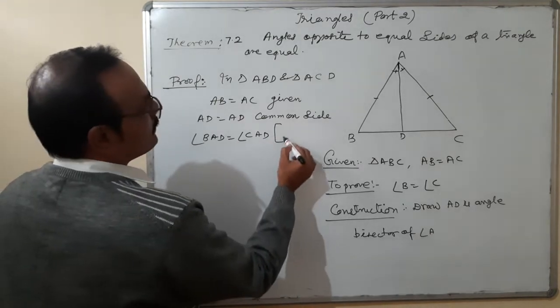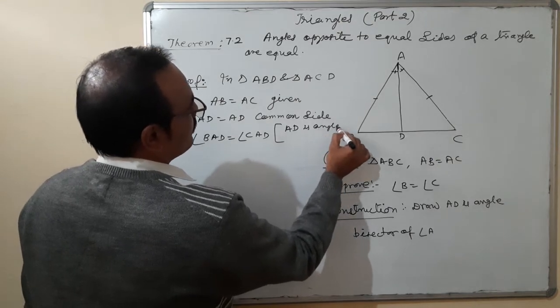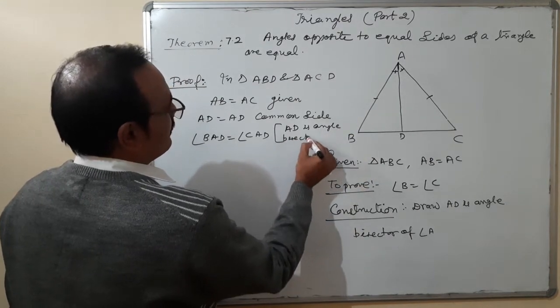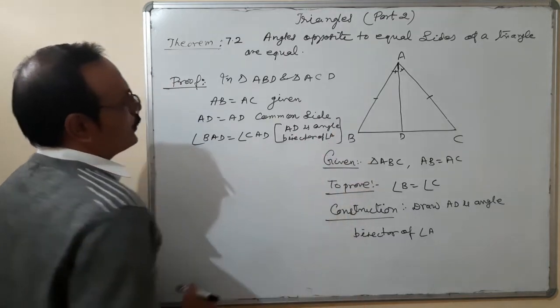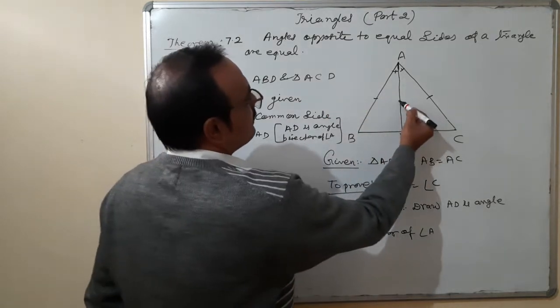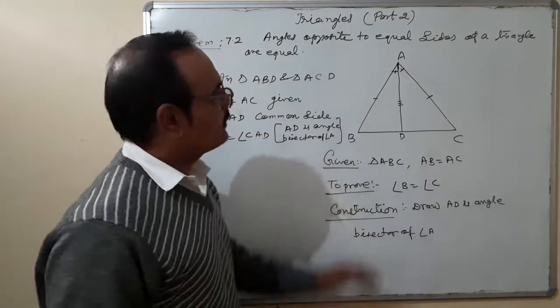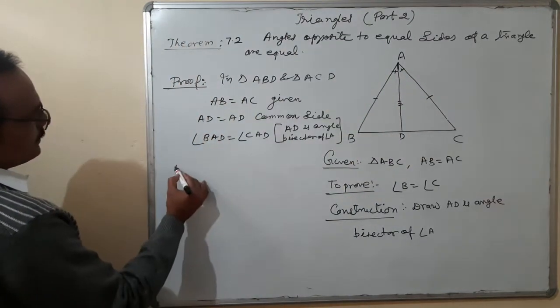What is the reason? AD is the angle bisector of angle A. One side, second angle, and then third side. Which congruency criterion? Side, angle, side.